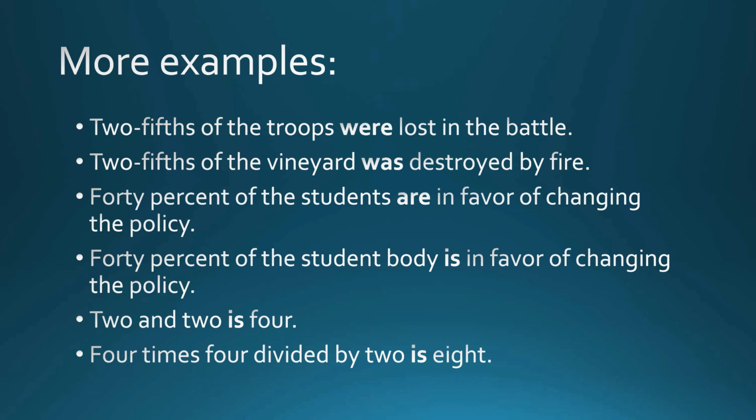Likewise, sums and products of mathematical processes are expressed as singular and require singular verbs. For example, 2 and 2 is 4. 4 times 4 divided by 2 is 8. In these examples, we have the sum and products of mathematical processes. Generally, they take the singular verb.